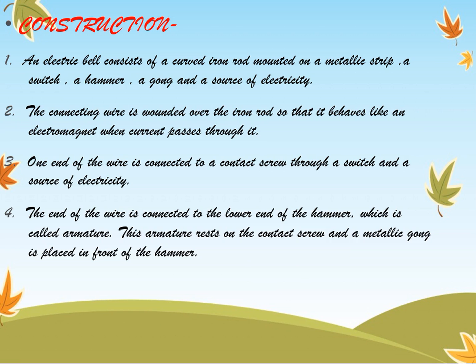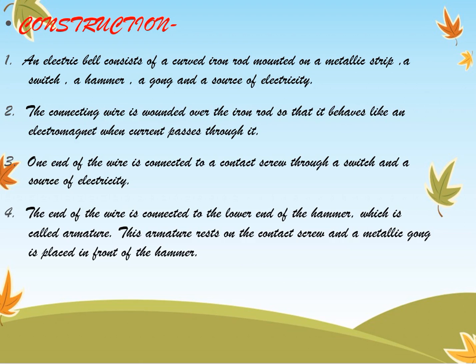Electric bell. An electric bell is a device whose working is based on the magnetic effect of electric current, and it uses an electromagnet for this purpose. First we discuss the construction. An electric bell consists of a curved iron rod mounted on a metallic strip, a switch, a hammer, a gong, and the source of electricity.